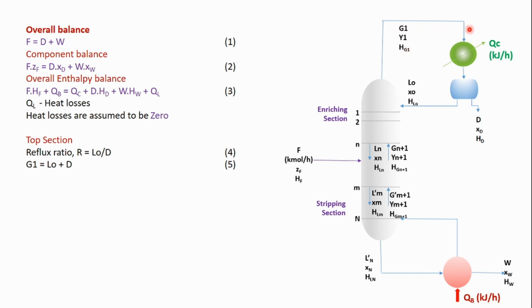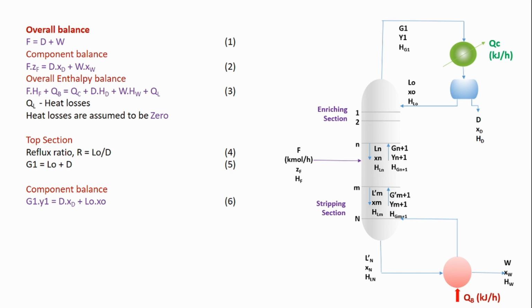And G1, the vapor which is coming from stage 1, gets divided into L0 and D, right? So G1 is equal to L0 plus D. The component balance for the top of the column is G1 Y1 is equal to D xD plus L0 x0.